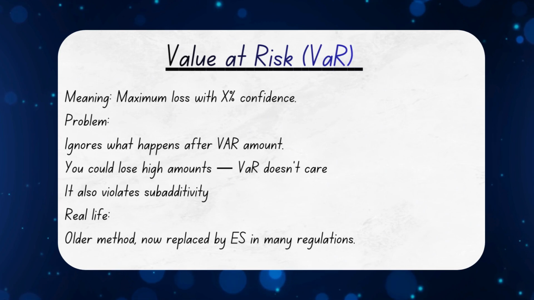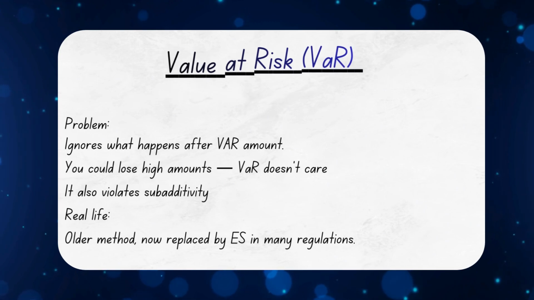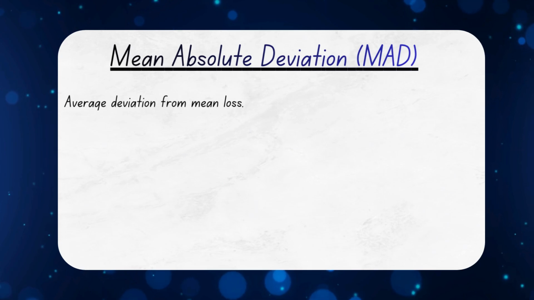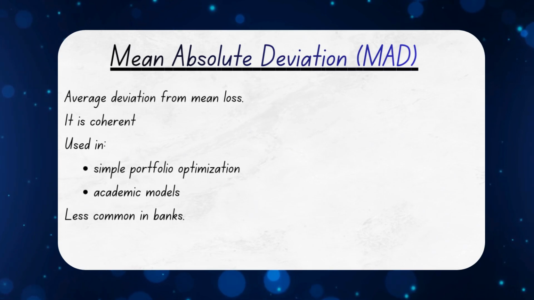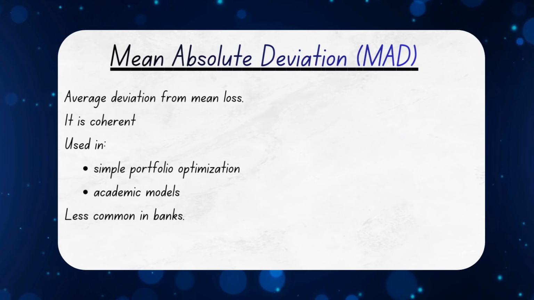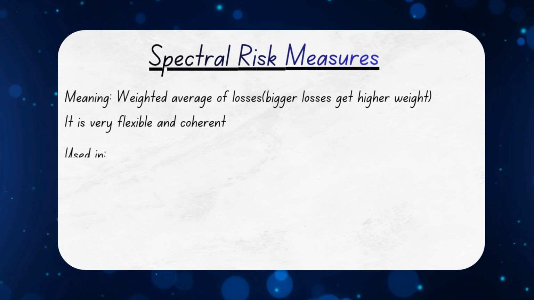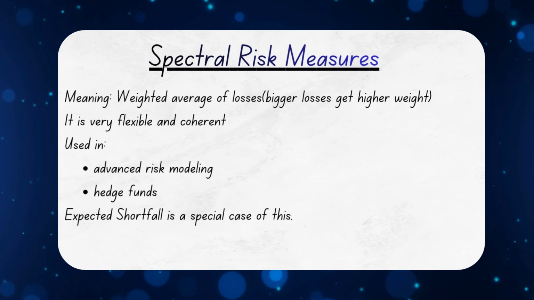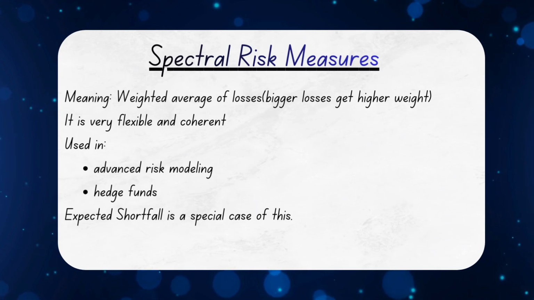There are also other coherent measures like mean absolute deviation and spectral risk measures. Mean absolute deviation measures the average distance of losses from the mean and is simple, stable, and often used in basic portfolio optimization and academic models. Spectral risk measures assign higher weights to bigger losses, letting you penalize extreme losses more heavily, and are mostly used by hedge funds and advanced quantitative risk models. These two are more advanced and used in research or hedge funds, but for exams and real life, expected shortfall is the star.